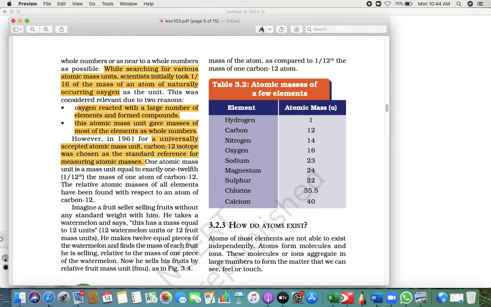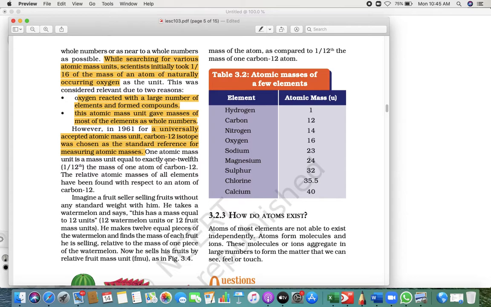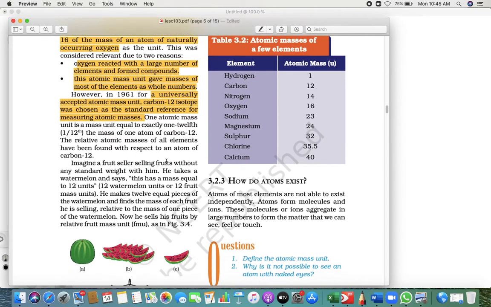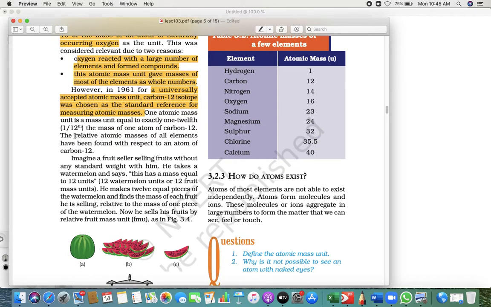I have already taught you isotopes. The carbon 12 isotope is accepted as the atomic mass unit, 1/12 of the mass of one atom of carbon. Relative atomic masses of all elements have been found with respect to the carbon 12 isotope, 1/12.